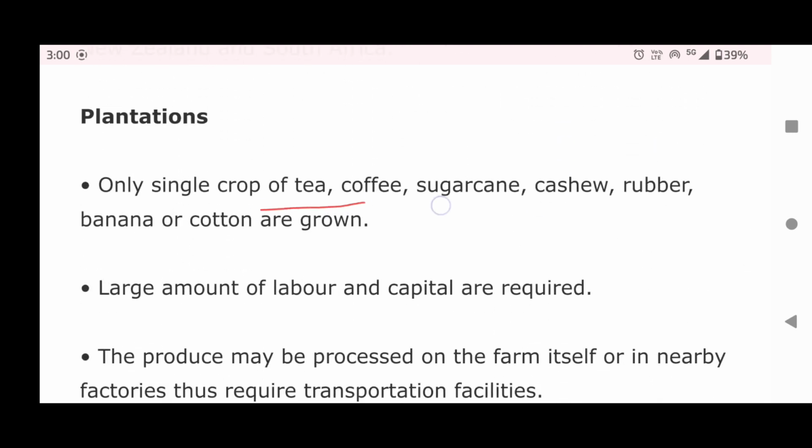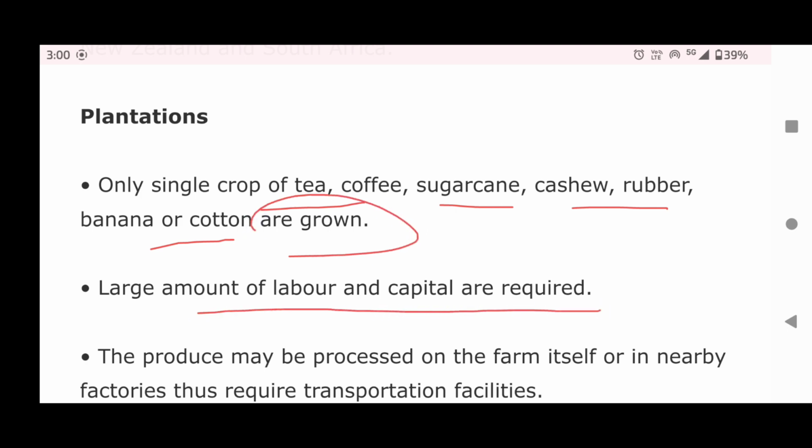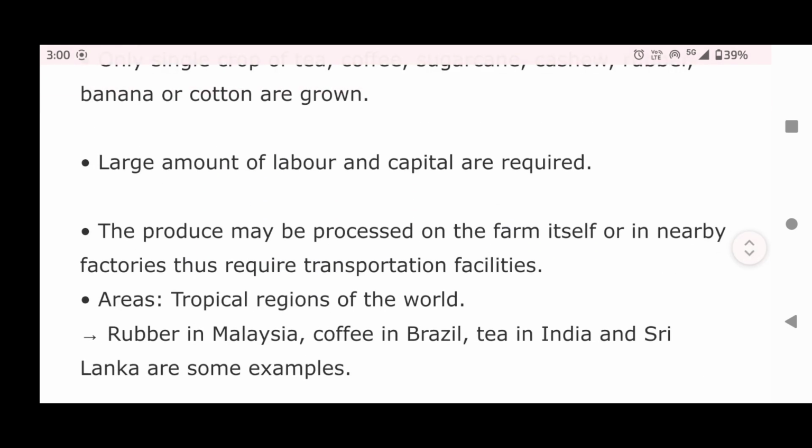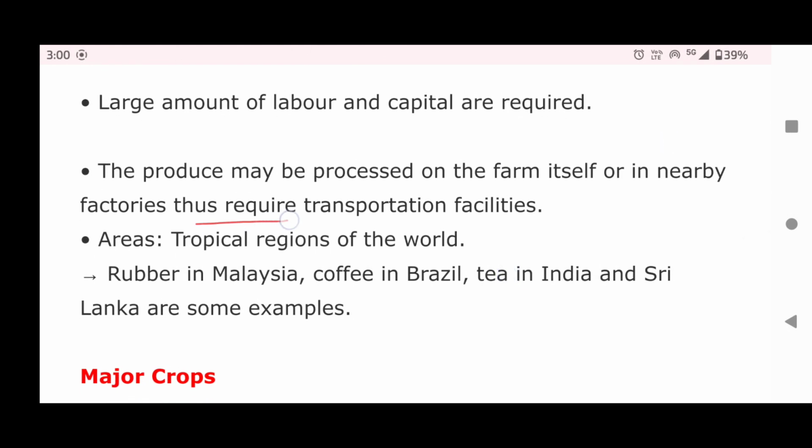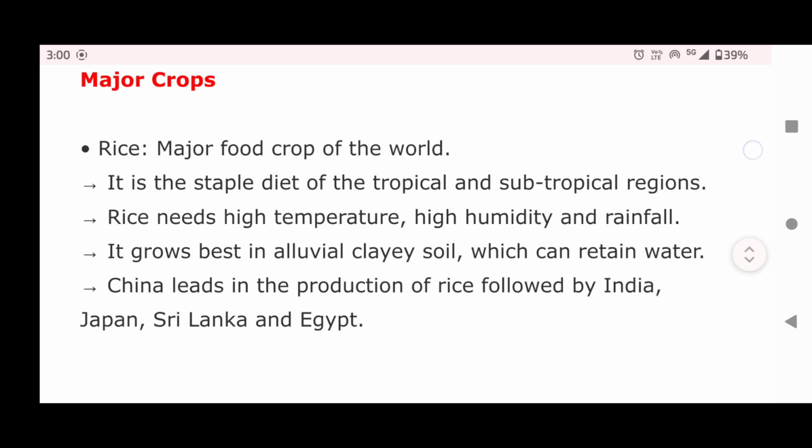Plantation. Only a single crop of tea, coffee, sugarcane, cashew, rubber, banana, or cotton is grown. Large amount of labor and capital are required. The produce may be processed on the farm itself or in nearby factories, thus requiring transportation facilities. Areas: tropical regions of the world. Rubber in Malaysia, coffee in Brazil, tea in India and Sri Lanka are some examples.